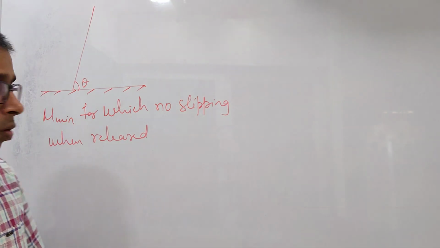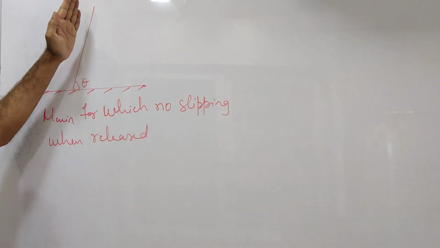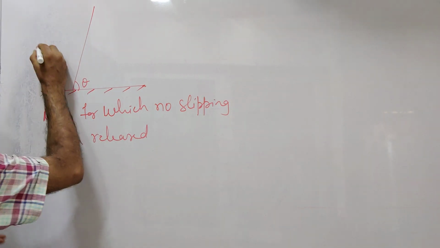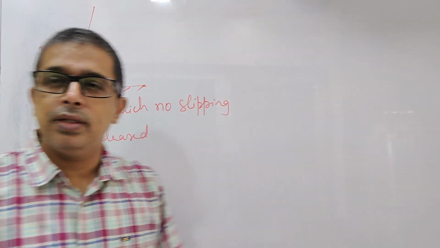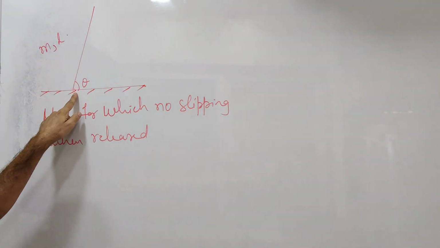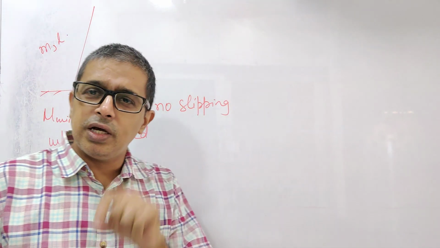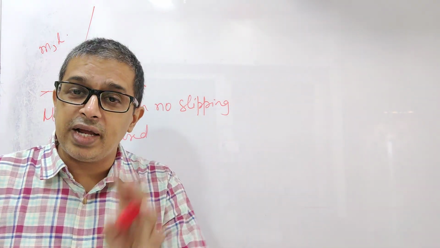They're asking what is the minimum value of mu for which, if the rod is released from the position shown, m is the mass of the rod, L is the length of the rod, right? Minimum mu required at this point for which the rod, when released, does not slip at the point of contact initially.